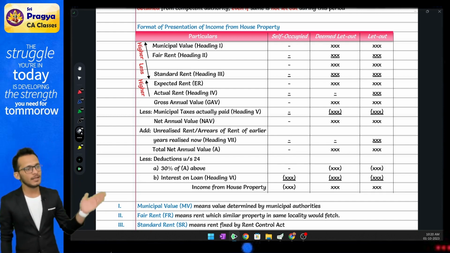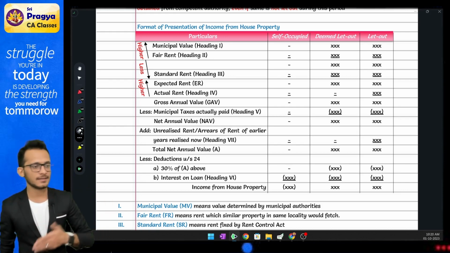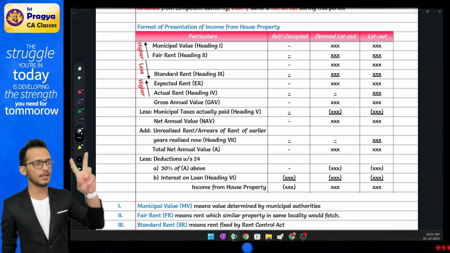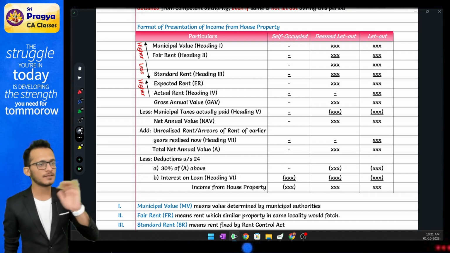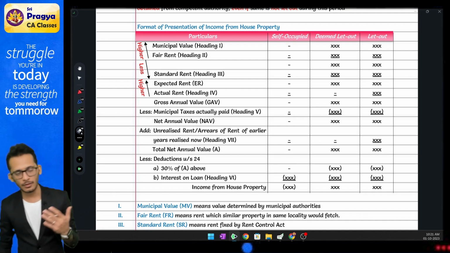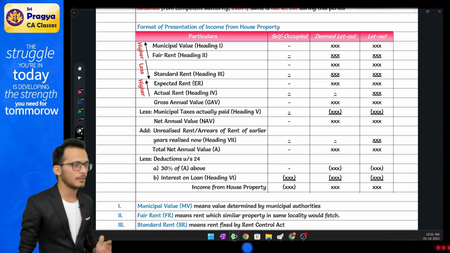If you have an NAV, include one more item called arrears of rent or advance rent. Advance rent or arrears of rent, you will now get a net NAV. On this net NAV, you will allow two deductions. One is your 30% standard deduction and the other is interest on loan. You make those two deductions, you will get income from house property. This is what the conditions are.